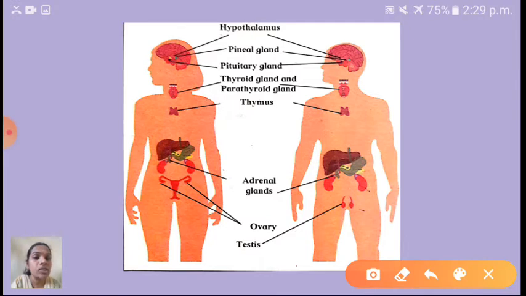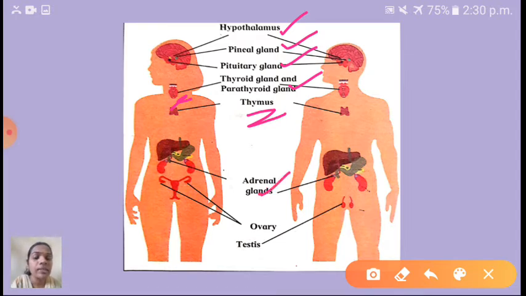First, hypothalamus, pineal gland and pituitary gland are located in the brain. Next, thyroid gland and parathyroid gland are located in the neck. Next one is thymus. Thymus gland is located in between the lungs.